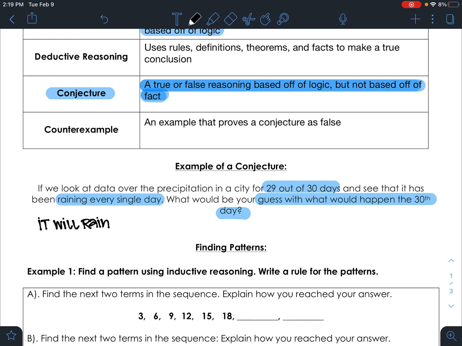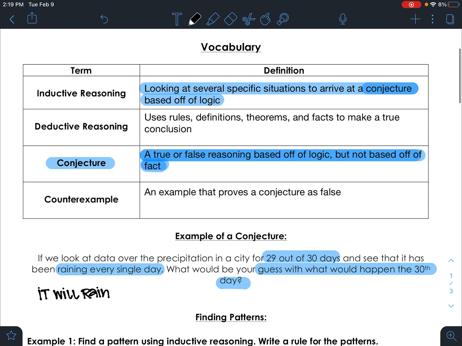We have that guess based off of past situations or specific situations or patterns to come up with that conclusion. So a conjecture is pretty much just an educated guess. It's a guess, but it has to be based off of logic, and it's not based off of fact. Whenever it says it's true or false, that's true because it could rain, but it could also not rain.